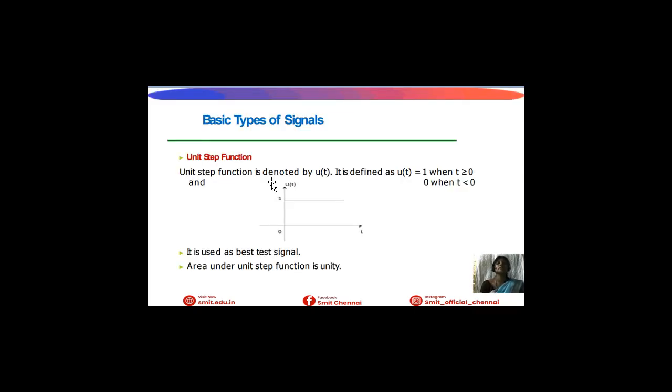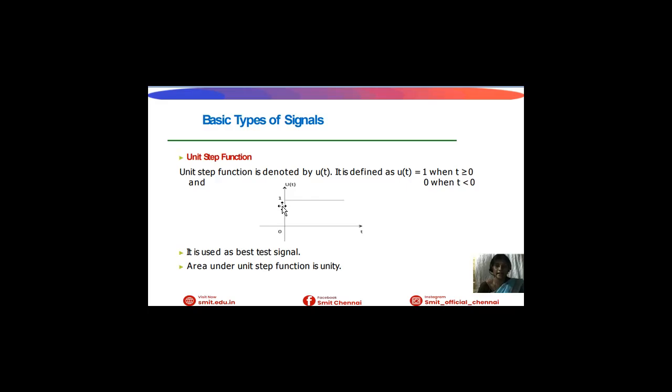Basic elementary functions of the signals will be followed. First one is unit step function. Unit step function is denoted by u of t. It is defined as u of t equal to 1 when t is greater than or equal to 0, and 0 when t is less than 0.